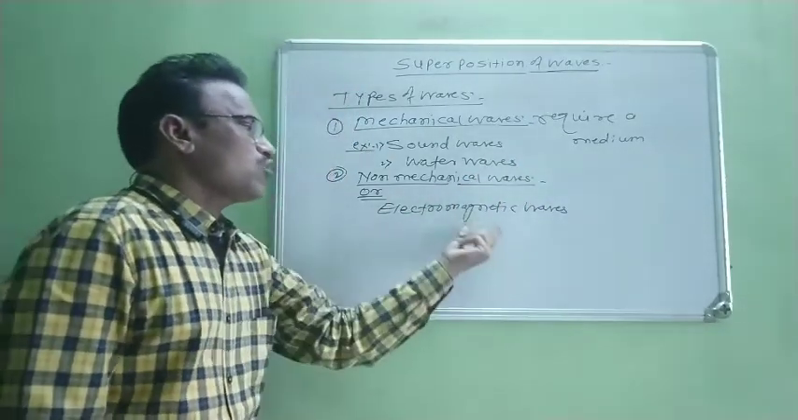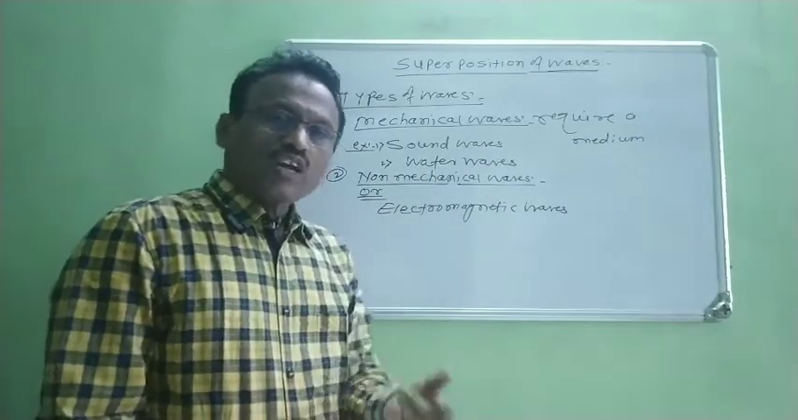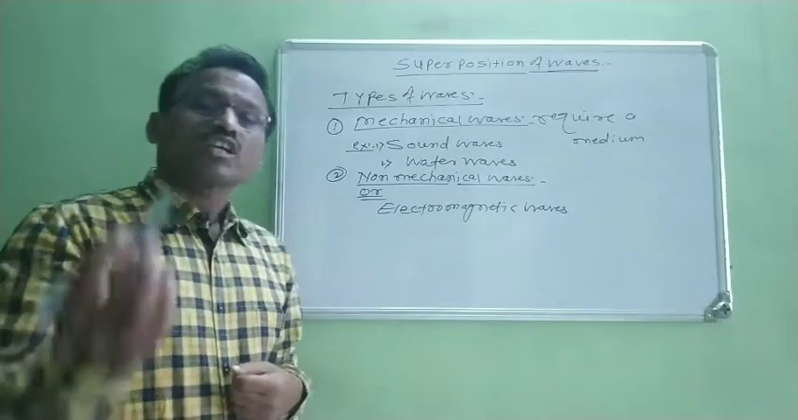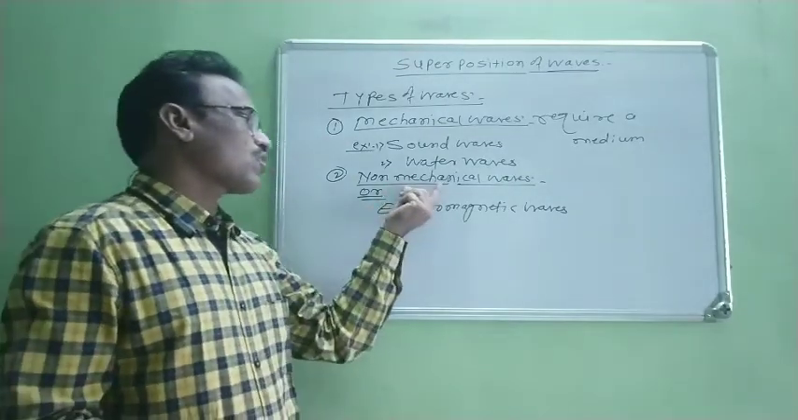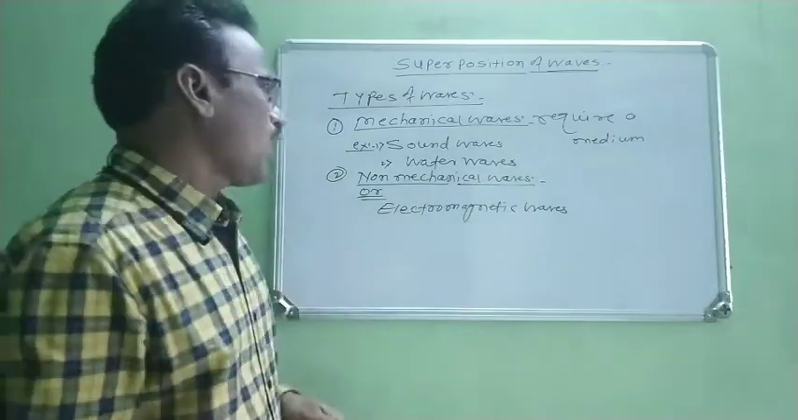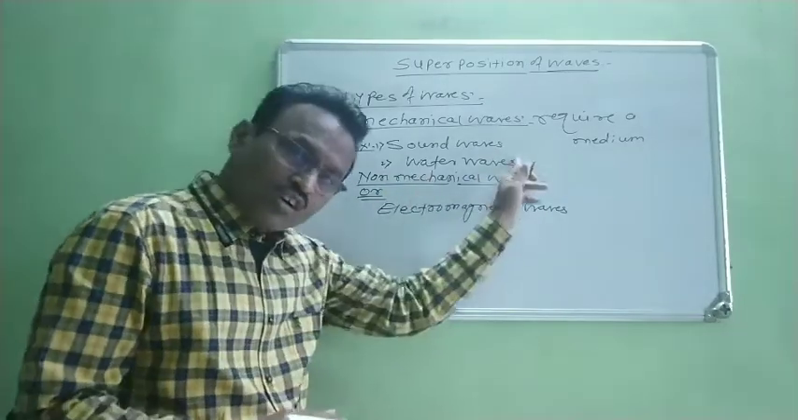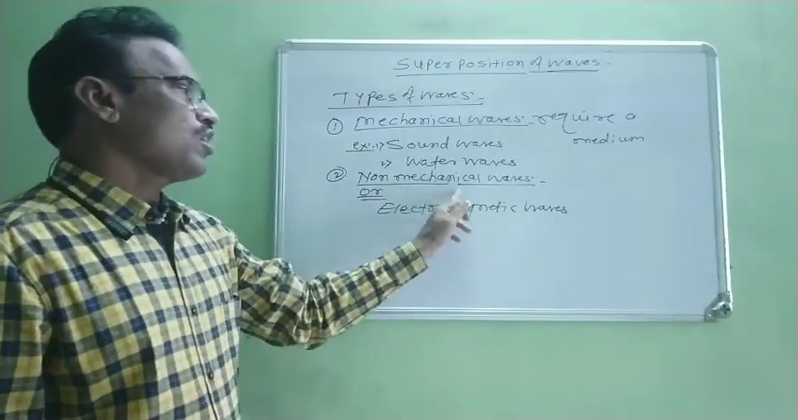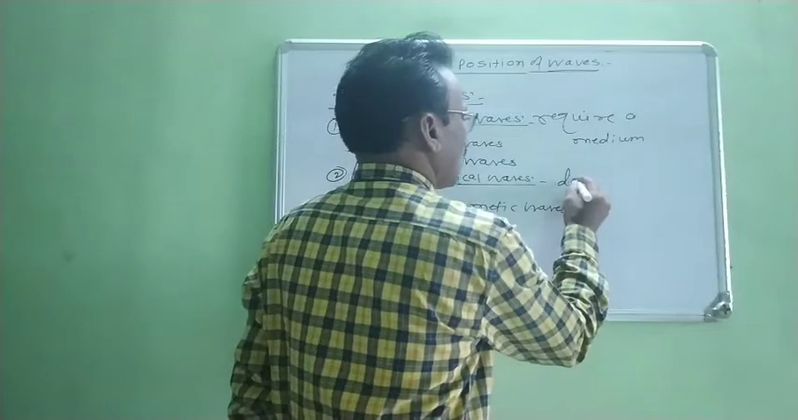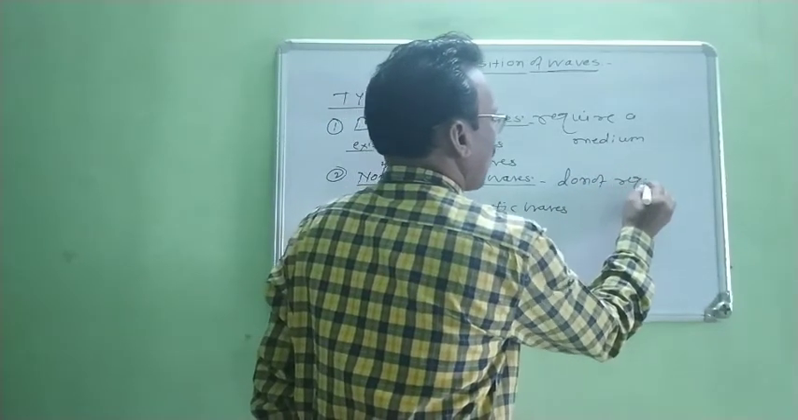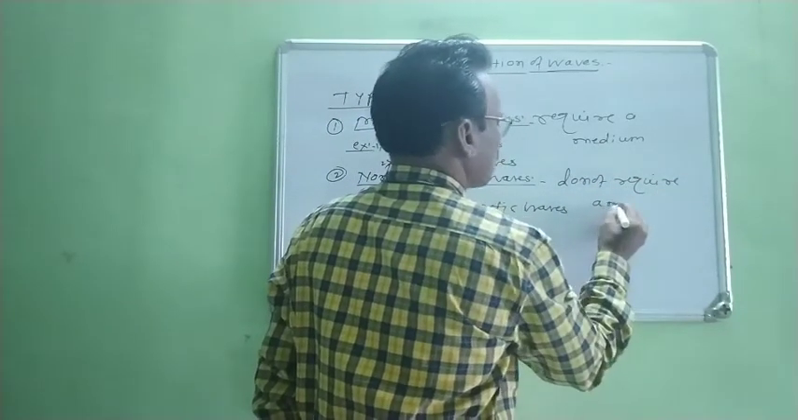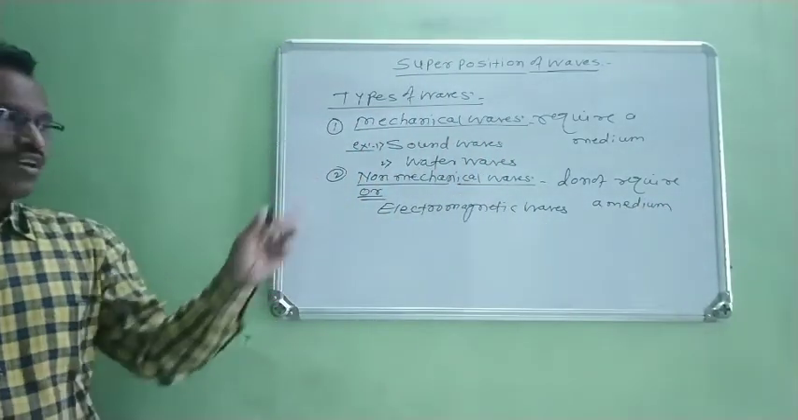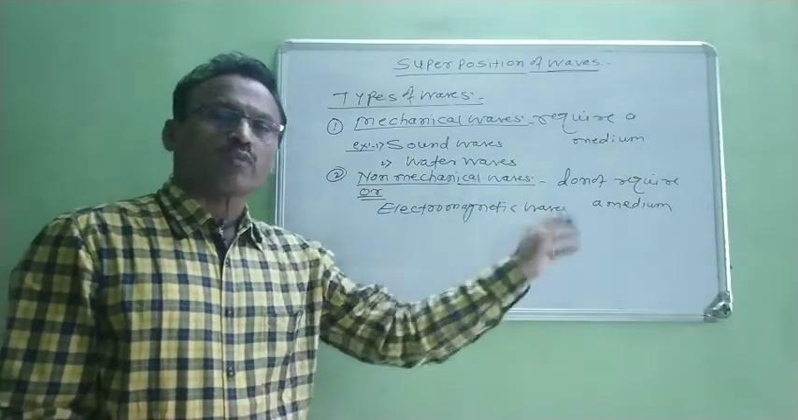Now, as they are electromagnetic waves or non-mechanical waves, there are some waves in nature which do not require a material medium for their propagation. Therefore, such waves are called non-mechanical waves. How do we define them? Waves which do not require a material medium for their propagation are called non-mechanical waves. Therefore, we write here, these do not require a material medium. Such waves are called non-mechanical waves or electromagnetic waves.